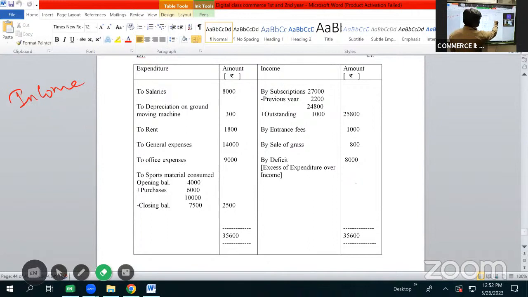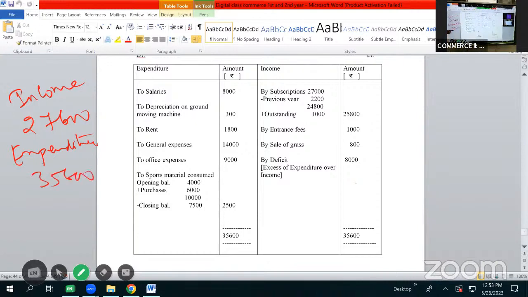So the total income is 27,600, and the total expenditure here is 8 plus 1, 9, 9 plus 9, 18, 18 plus 14, 32,000, 33, 34,000, 35,600. So the total expenditure is 35,600.